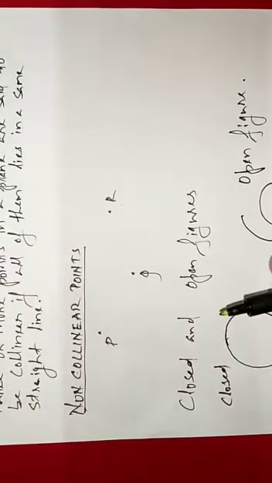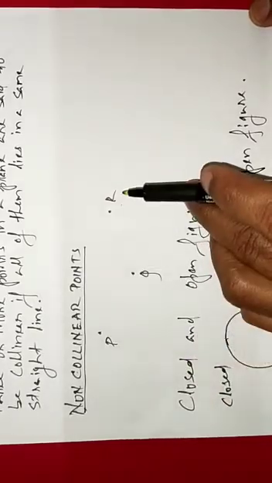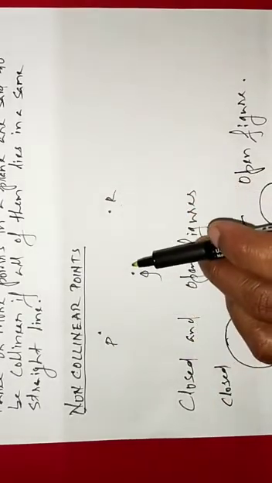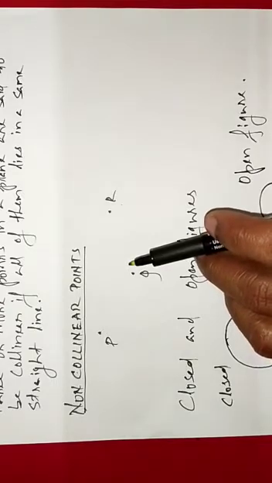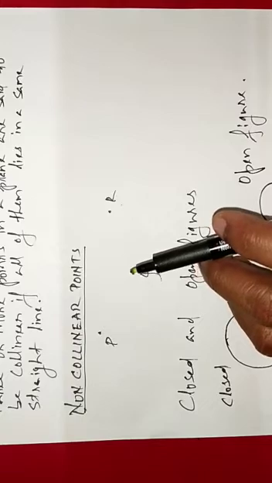Next comes the non-collinear points. They do not lie in the same straight line. Here you can see P, Q, R. These are said to be the non-collinear points, since they do not lie on the same straight line.